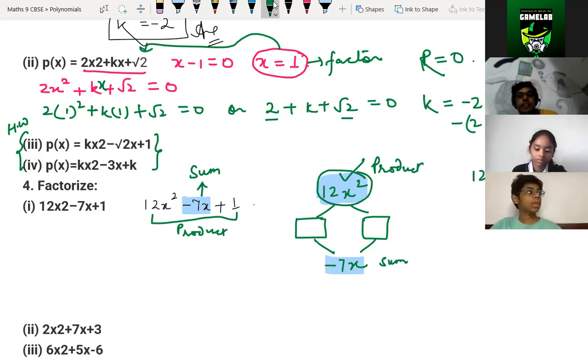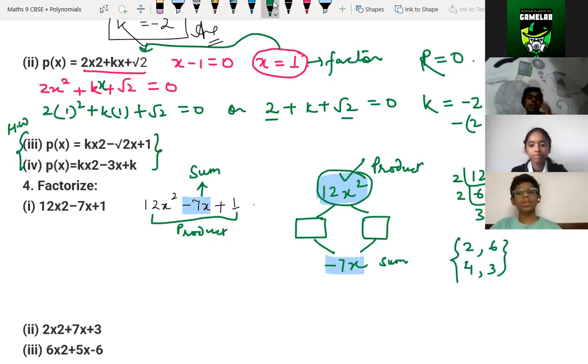So for 12, what can we write, children? 2 and 6, 2 and 3. You can write 2, 6 also. We can write 4, 3 also, right, children? Yes, tell me, Sriyanvi. Can it be minus 4x and minus 3x? Yeah, that's correct. So the answer is minus 4x, children, and minus 3x.